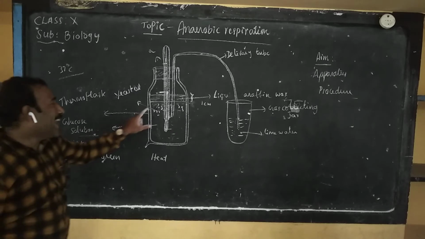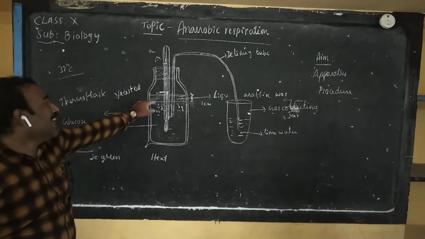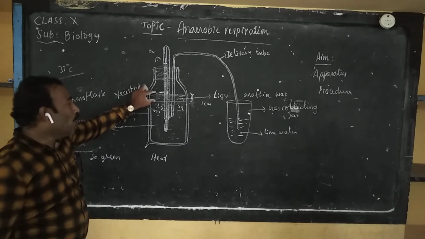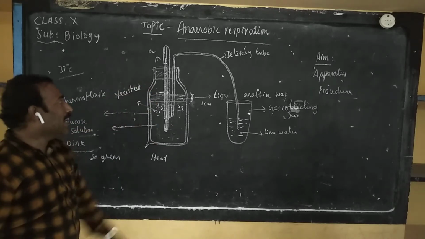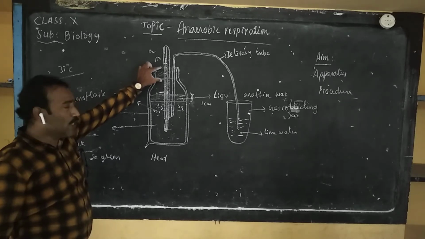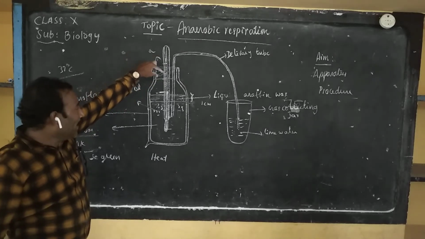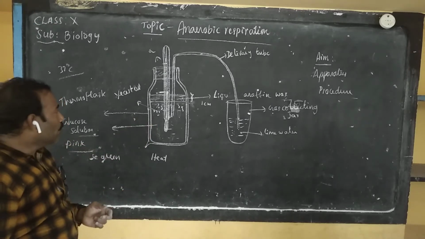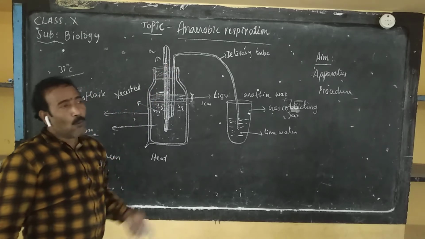Then we can add a few yeast cells to this glucose solution. Then pour the liquid paraffin over this glucose solution. Then immediately fix the 2-hole rubber stopper to the mouth of this thermoflask. Then take one thermometer, insert it into the thermoflask with the glucose solution, and through the other hole insert one delivery tube.